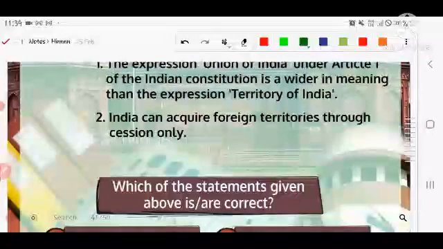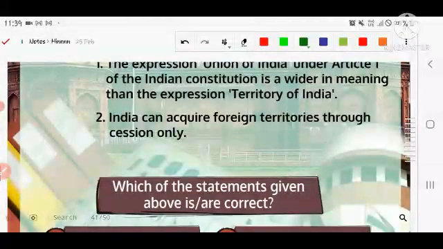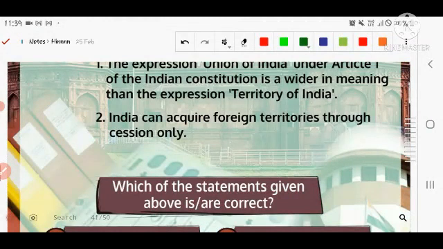Number second, India can acquire foreign territory through secession only. If you wanted to acquire foreign territory, for example, you can take the example of Puducherry, and at the same point of time Goa. And third, if you wanted to acquire China, for example, then secession would be the only means and way to achieve this.